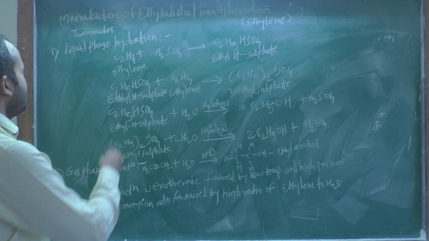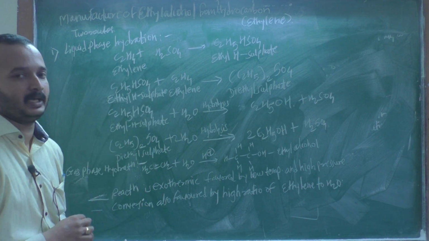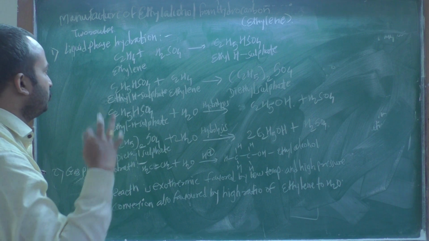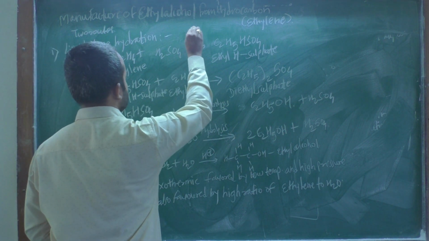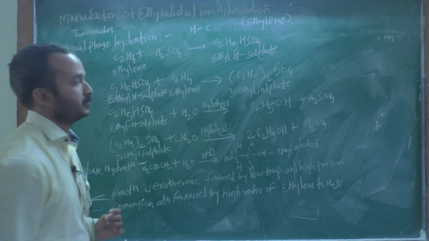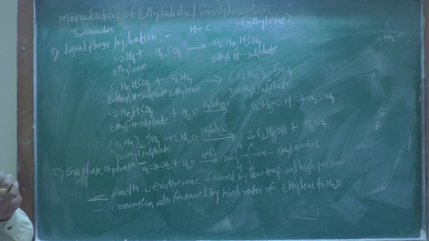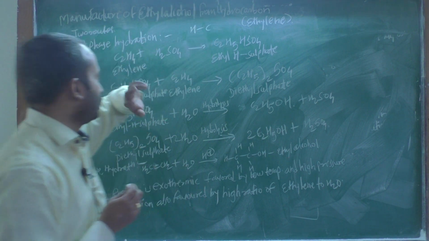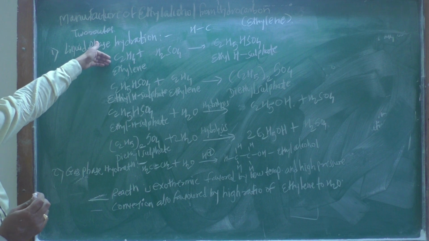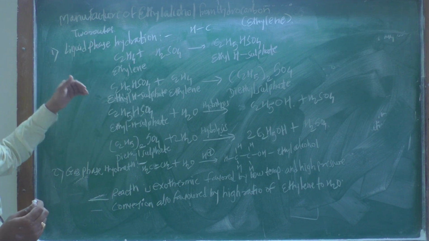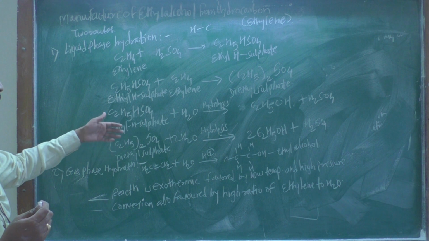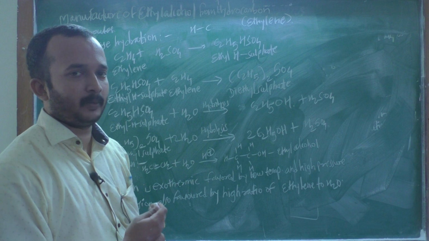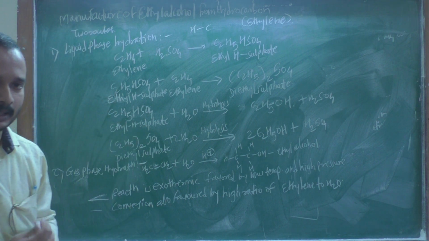Next is manufacturing of ethyl alcohol from hydrocarbons. You have to know what a hydrocarbon means: that is the C-H bond. C-H bond means it is a hydrocarbon. So we manufacture ethyl alcohol from the hydrocarbon. Here we have ethylene, then ethyl hydrogen sulfate. So this is all about the hydrocarbon, which is converted into ethyl alcohol.